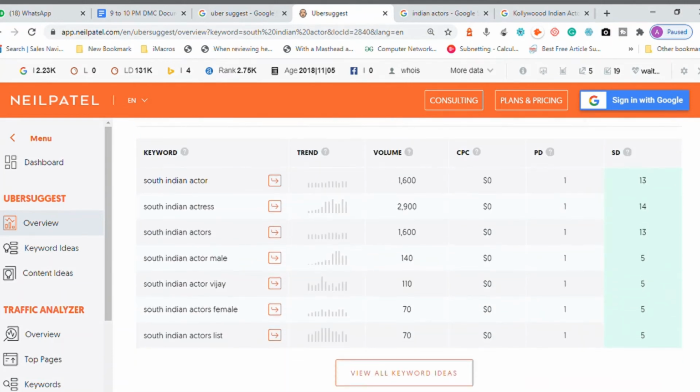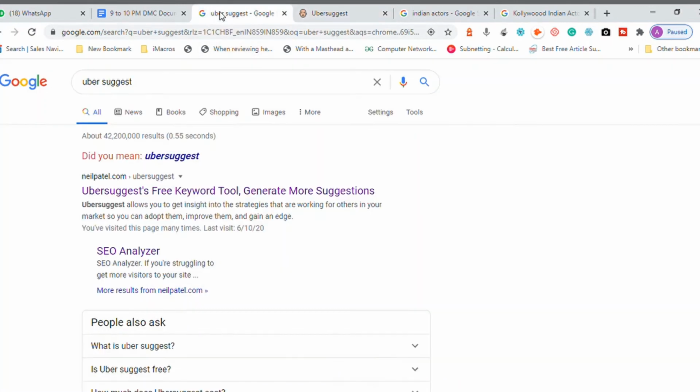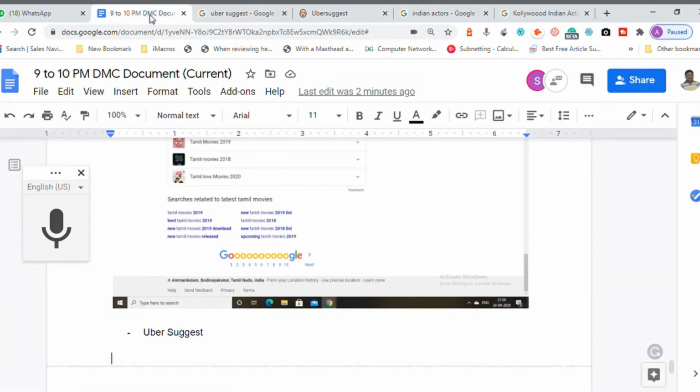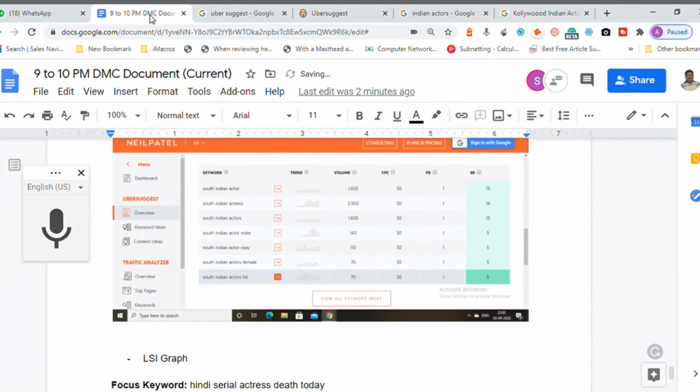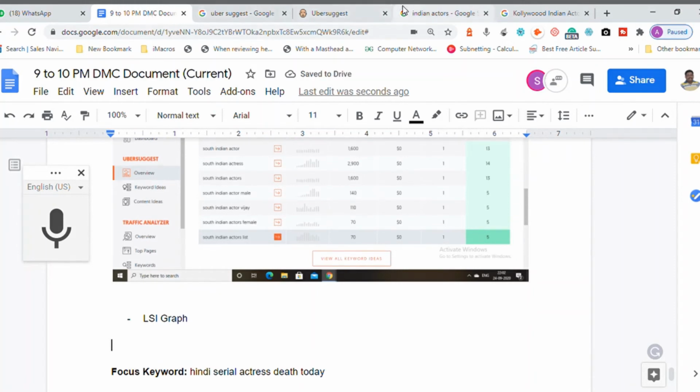Now it is coming. Can you see? It is giving some related searches like South Indian actor, South Indian actress, South Indian actors, South Indian actor male, Vijay, female. So these are the keywords related to South Indian actor. So you can input a word and take some output. Ubersuggest, you can use any tool, that is your choice. But these are a few suggested tools.